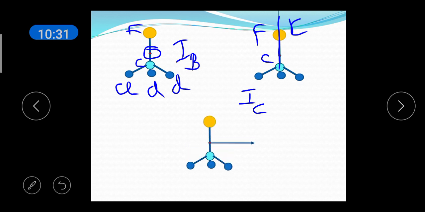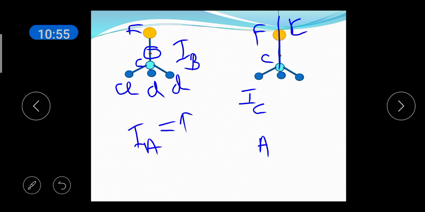Next, consider the moment of inertia of the molecule about the axis A. The axis A passes through the center of mass and it is perpendicular to the line joining the fluorine atom and the carbon atom. So here the moment of inertia is defined as IA. This IA is equal to IB because in both cases all the atoms are placed at some position from the center of mass, and these distances are the same in these two figures.